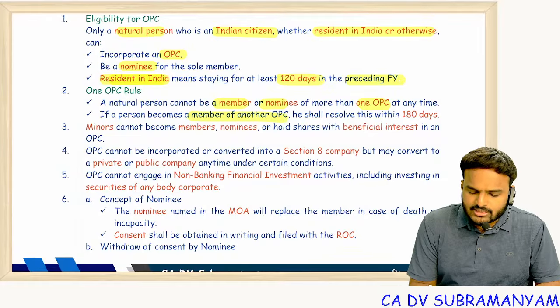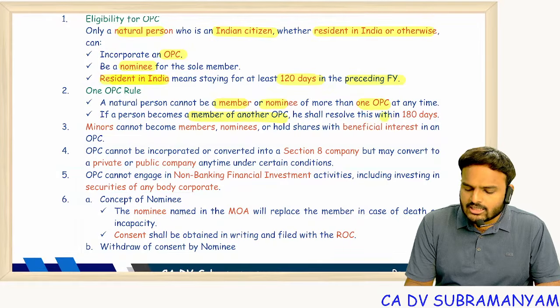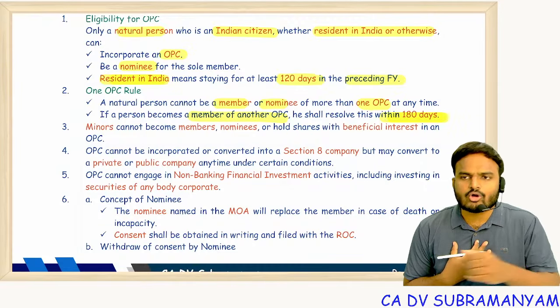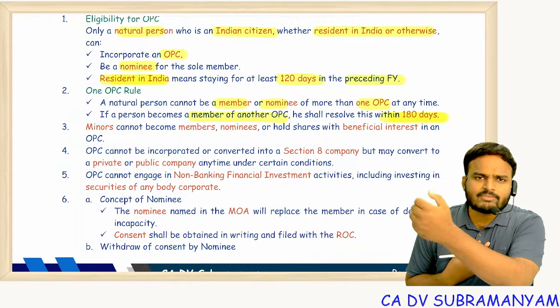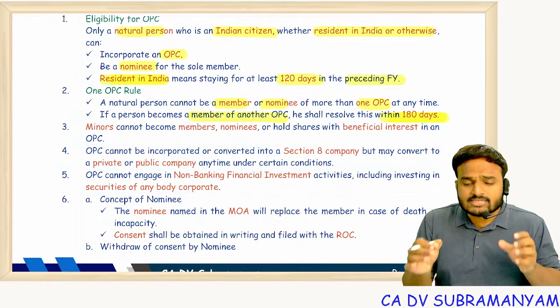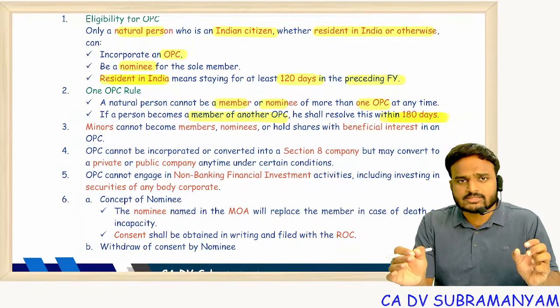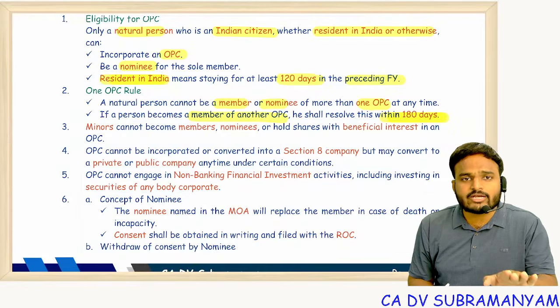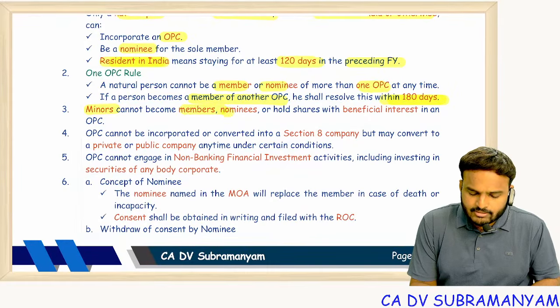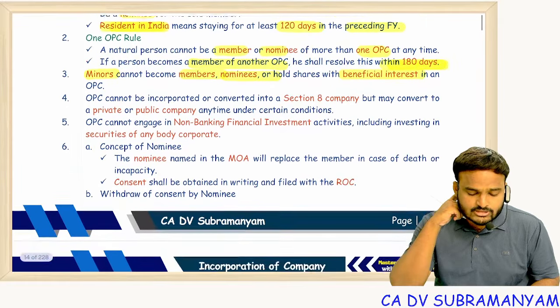But if a person becomes a member of another OPC, he shall resolve this conflict within 180 days. See, I'm a member in one company, nominee in another company. In the other company, that member died. Now I'll become member in that other OPC. So here I'm simultaneously holding membership in 2 OPCs. So corrective action is to be taken within 180 days of becoming a member in the second OPC. Minors cannot become members or nominees, and they cannot hold beneficial interest also.